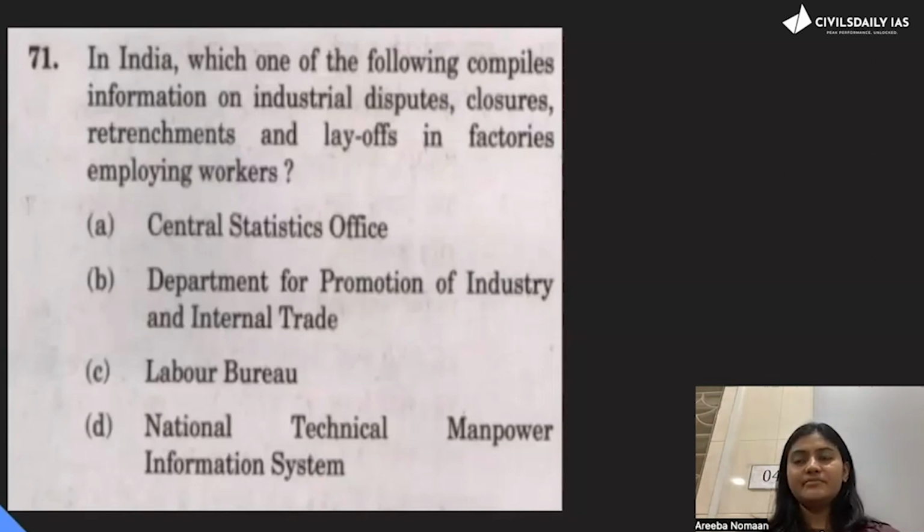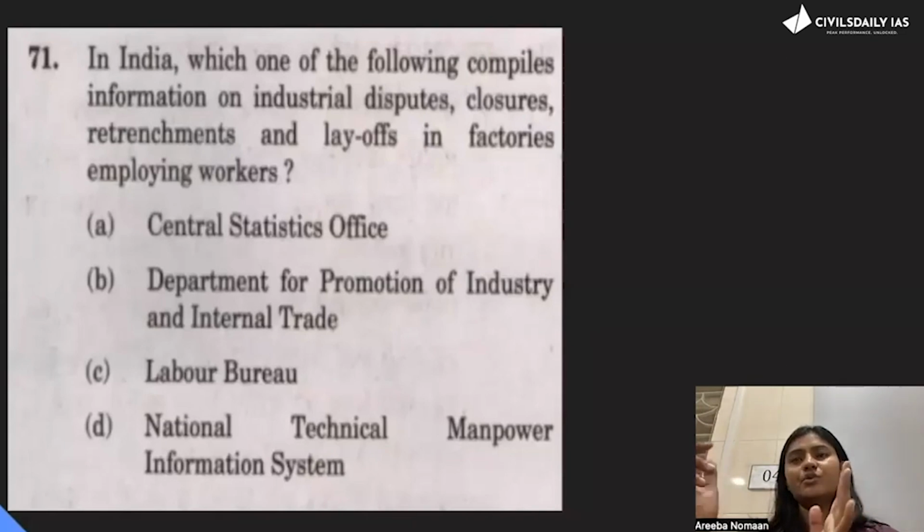So they now give you options like this that you will tend to tick on something B or D. Like you might tick technical manpower, because we are taking information here, right? What is the information of manpower? Closure, retrenchment, layoff. So a lot of people get trapped here, thinking that this might be done by this organization. But the correct option is Labor Bureau. So through this question, you have to have this much of understanding.